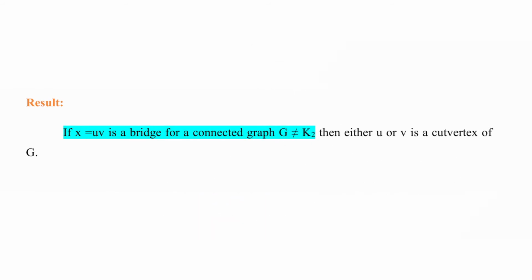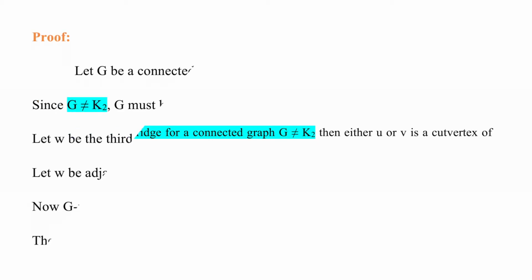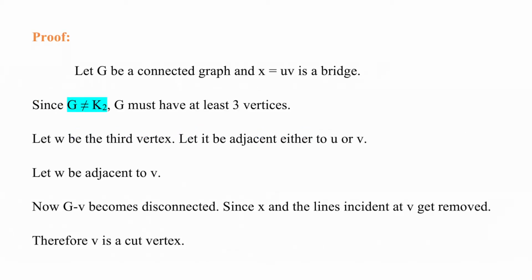Let's see a result now. If X equal to UV is a bridge for a connected graph G that is not equal to K2, then either U or V is a cut vertex of G. We will prove it now. Let G be a connected graph and X equal to UV a bridge. Since G is not equal to K2, G must have at least 3 vertices.